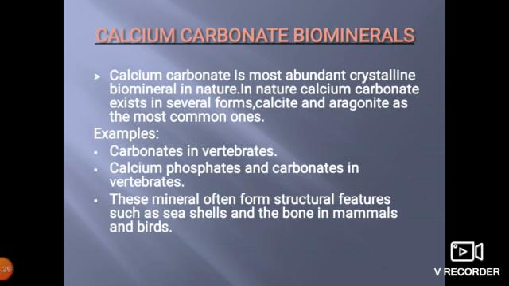The next slide also shows the calcium carbonate biominerals. Calcium carbonate is the most abundant crystalline biomineral in nature. In nature, calcium carbonate exists in several forms, with calcite and aragonite as the most common ones. For example, carbonates in invertebrates, and calcium phosphate and carbonates in vertebrates. These minerals often form structural features such as marine shells and the bone in mammals and birds.